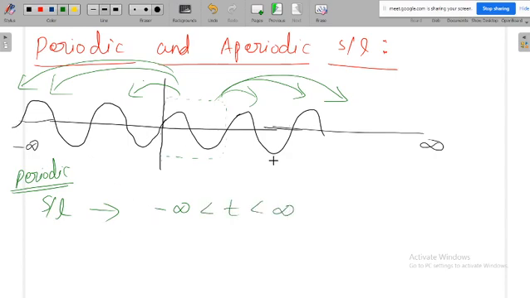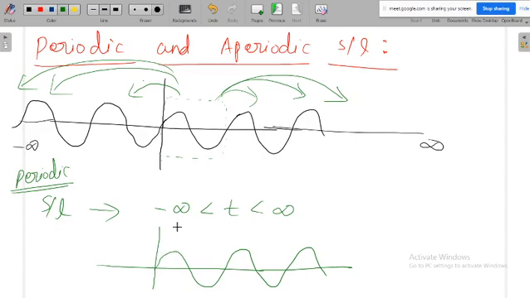What I am trying to say is, suppose I draw some signal like this, I cannot call it a periodic signal. Mathematically, even though it looks like periodic, it may be periodic in the positive domain but not in the negative domain. Again, this is not a periodic signal.